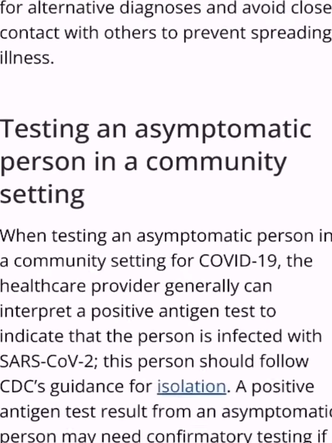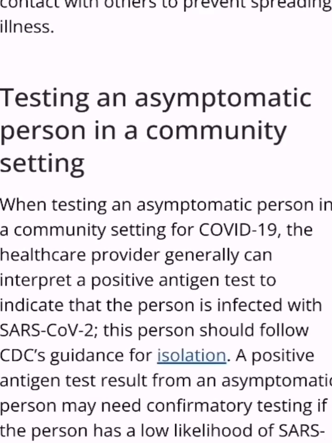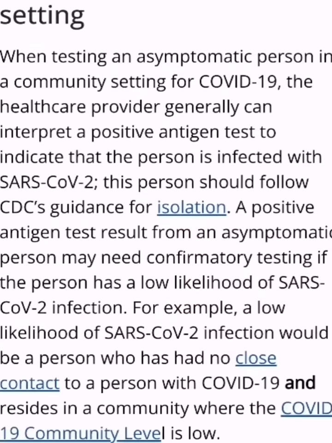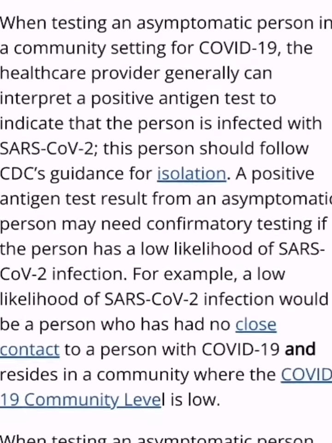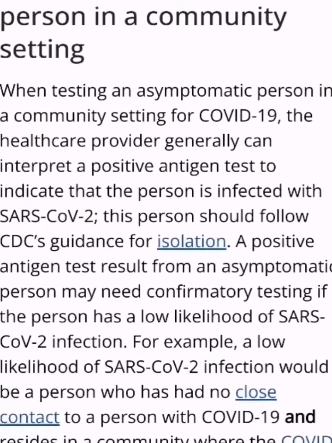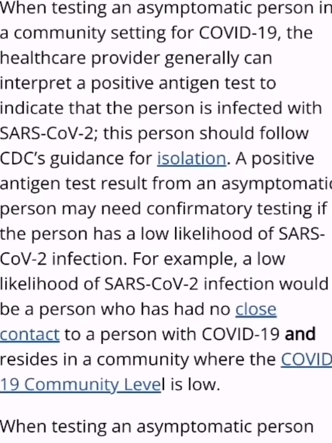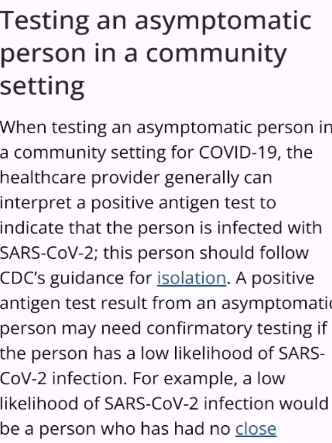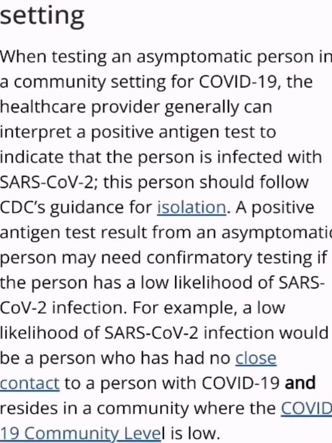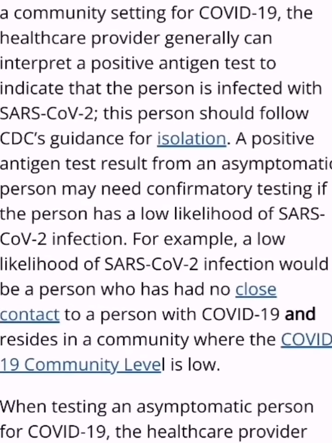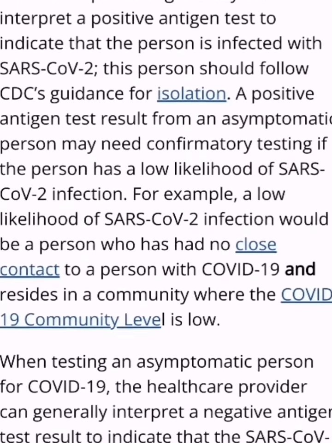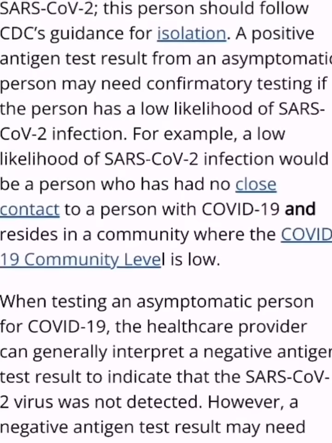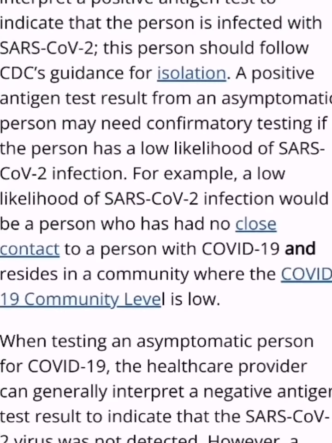Then we look at testing an asymptomatic person in the community setting. When testing an asymptomatic person in the community setting for COVID-19, the healthcare providers generally can interpret a positive antigen test to indicate that the person is infected with SARS-CoV-2. This person should follow the CDC's guide for isolation.